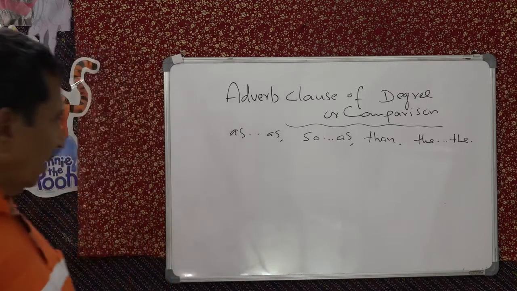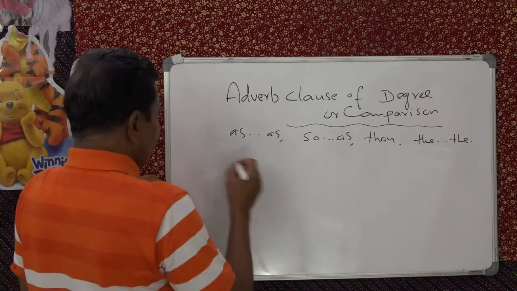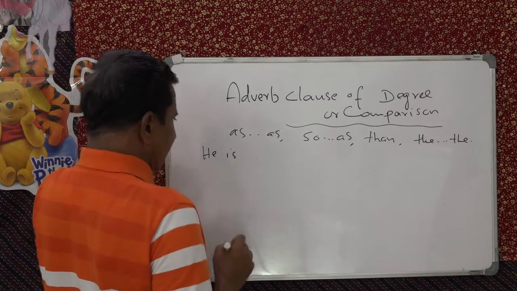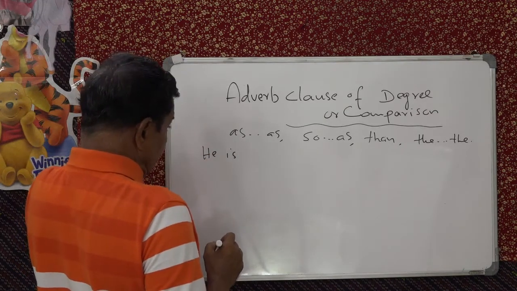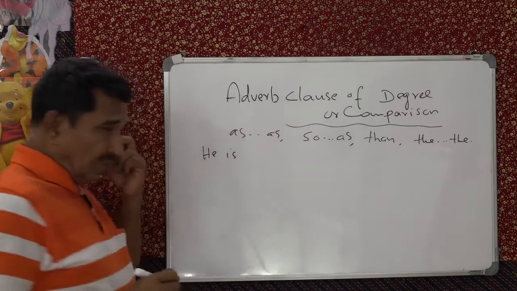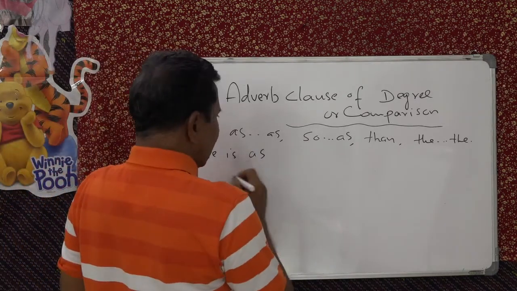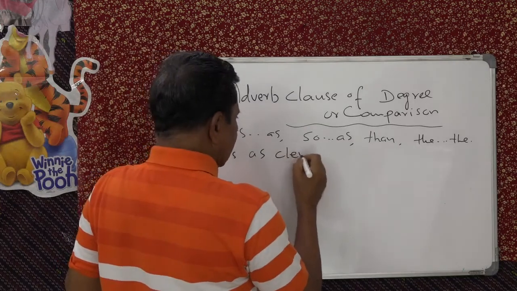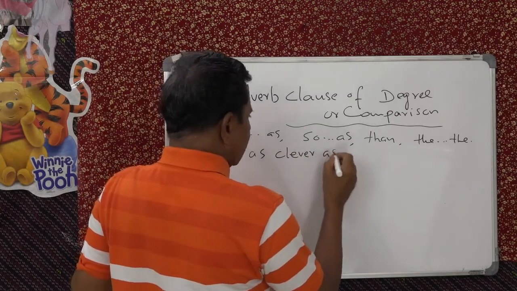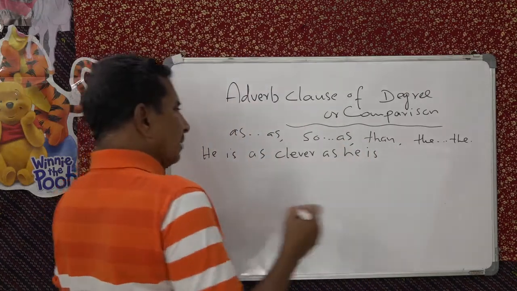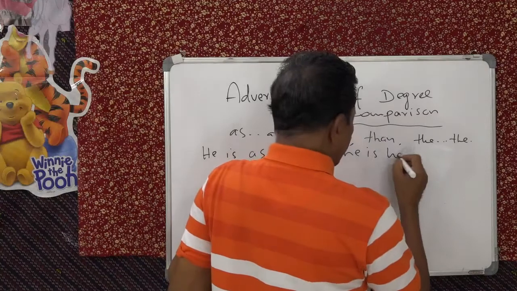As, we say, he is as wise or as clever. As clever as he is handsome.